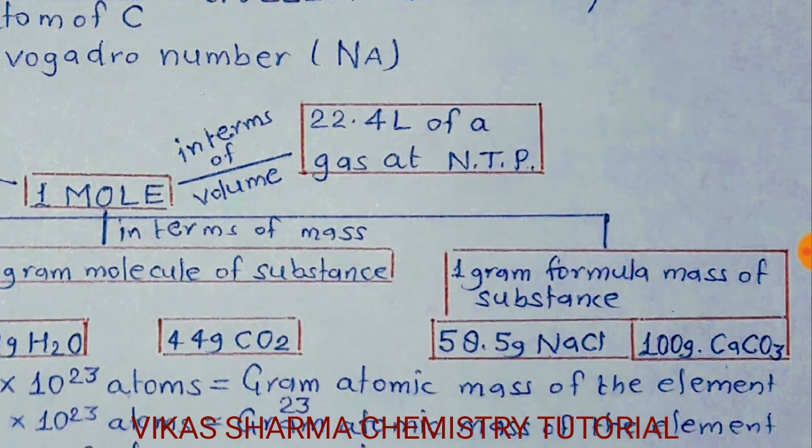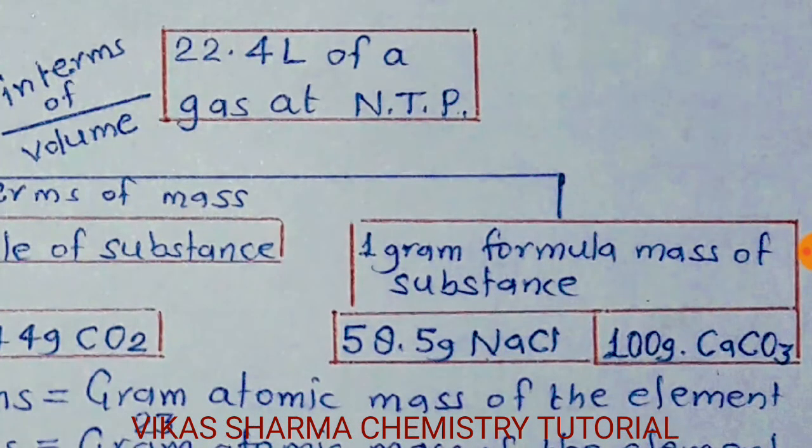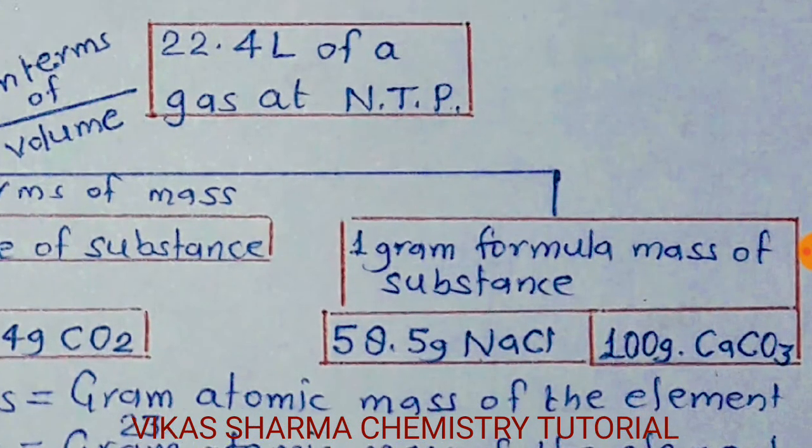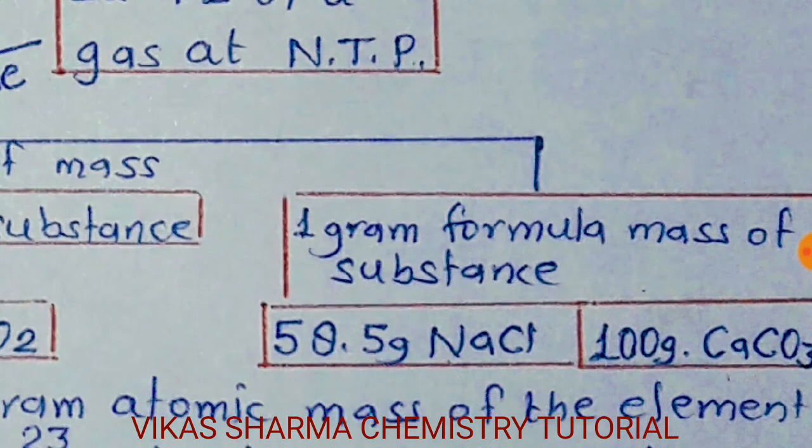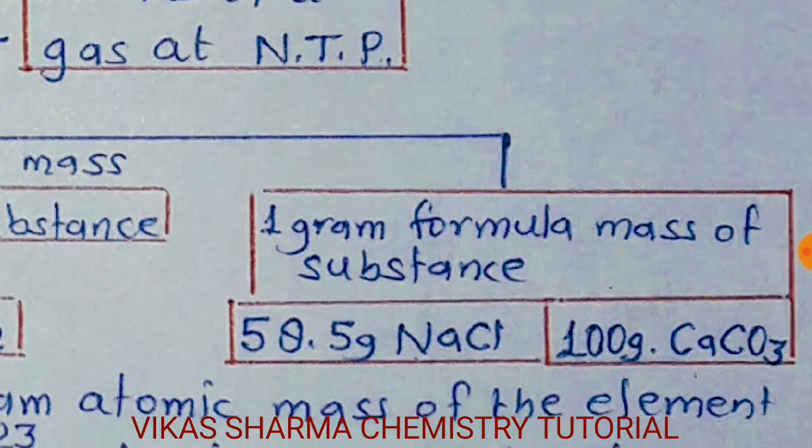Student, if the substance has charged entities, meaning cations and anions, for example sodium chloride, 1 mole is equal to 58.5 gram, meaning 1 mole of sodium chloride has weight 58.5 gram, which has 6.022 into 10 to the power 23 charged particles in it.